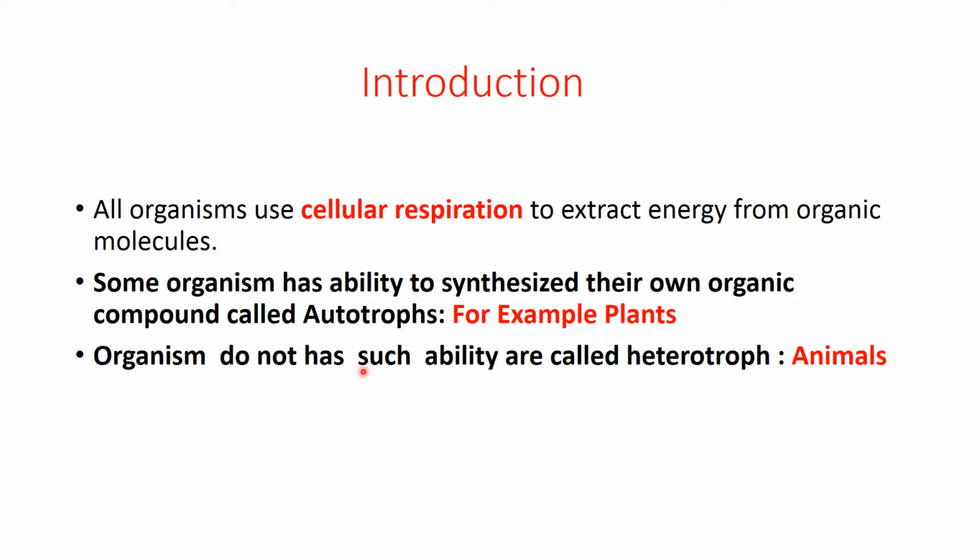Organisms that don't have such ability are known as heterotrophs. For example, animals are heterotrophs. They cannot synthesize their own organic compounds. They use the organic compounds which are already synthesized by plants. So autotrophs are those that have the ability to synthesize their own organic compounds, and heterotrophs are those organisms which don't have such ability. So, as a conclusion, all living organisms require organic compounds for their energy requirement.